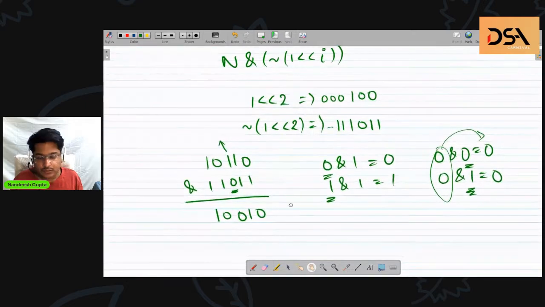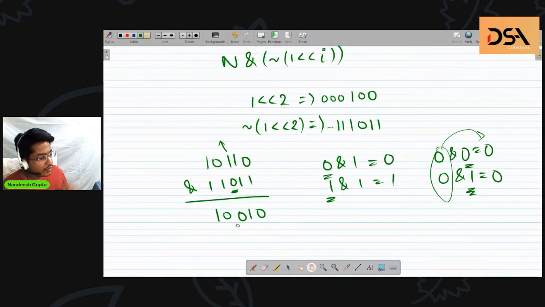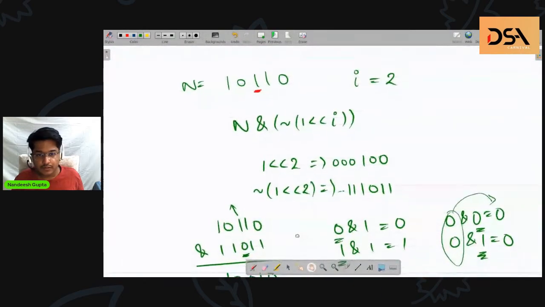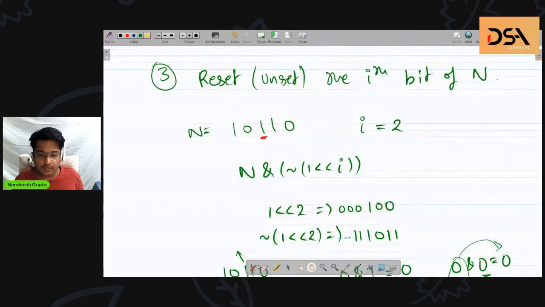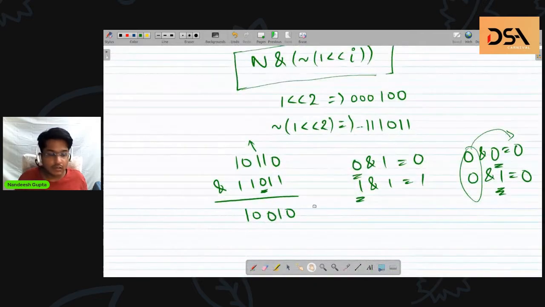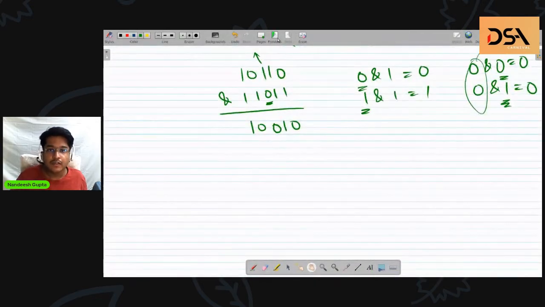So we have used this concept to unset or reset the ith bit. That was the third problem. Okay, so in C++ also this is the same way you'll be doing it. No changes. So that is the third part.